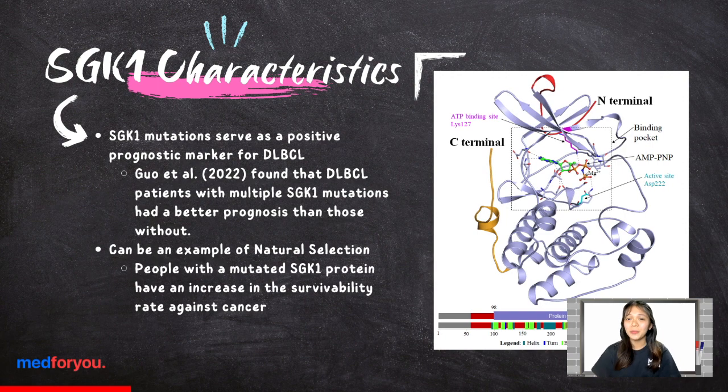A groundbreaking study by Gu et al. revealed that DLBCL patients with multiple SGK1 mutations had a significantly better prognosis compared to those without. This study conclusively demonstrates that SGK1 mutations serve as a positive prognostic marker for DLBCL. Interestingly, mutations of the SGK1 gene may be an example of natural selection, where people with the mutated SGK1 proteins have an increase in the survivability rate against cancer.